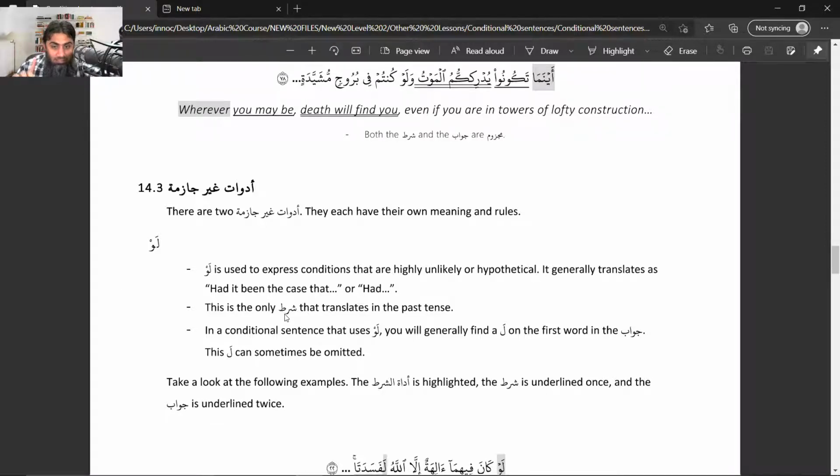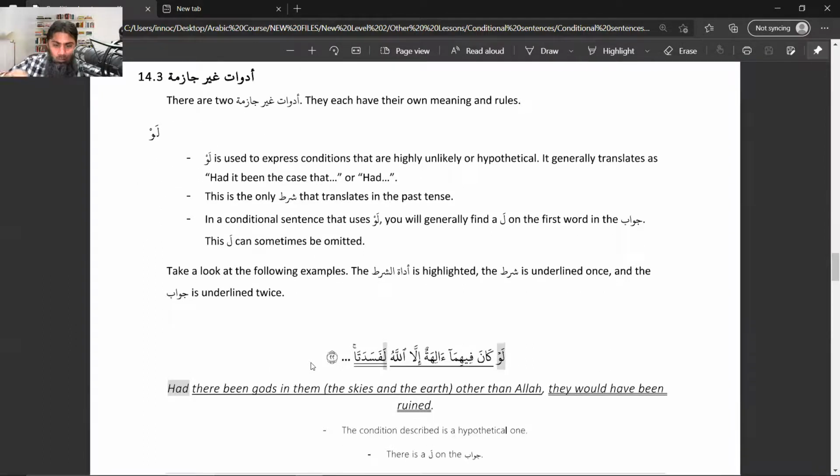So this is the only shart that translates in the past tense. So understand, inshallah, and remember these points. These are the unique points about this word law. Number one, it is for those conditions which are highly unlikely to be met. Number two, we translate this in the past tense, unlike normal conditional sentences. And in a conditional sentence which uses law, you will find lam on the jawabu shart part, but not always. And this lam can sometimes be omitted as well. Like I said, it is not that you have to, but sometimes.